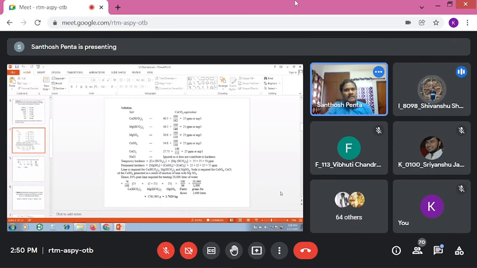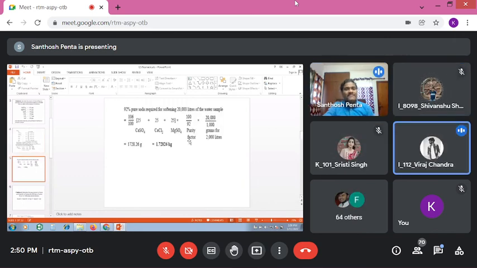Then the purity factor: 92% pure soda required for softening of 20,000 liters. Here, calcium sulfate needs soda, calcium chloride needs soda, and magnesium sulfate also needs soda. So we simplified those values in equivalents of calcium carbonate, and those values should be substituted here: 25 plus 25 plus 25, into purity factor. What is the purity factor? 92. That means 100 by 92, into 20,000 liters, the volume of water.